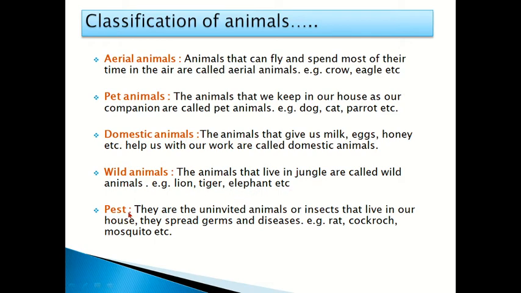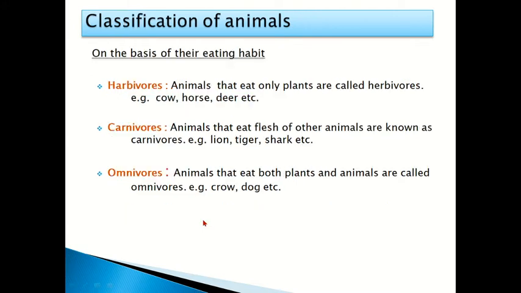Pests. Children, you observe that there are some uninvited animals in our house, like rats, cockroaches, mosquitoes. These animals live in our house. They spread germs and diseases. So these animals are called pests.